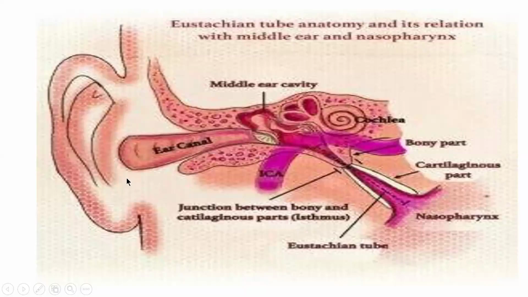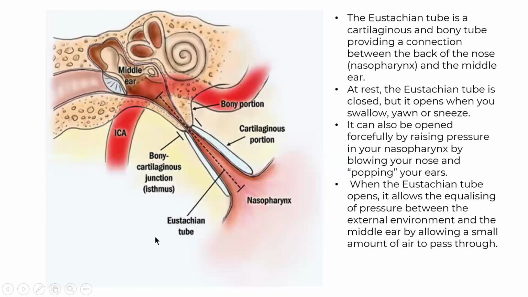There are the external ear, middle ear, and internal ear, the cochlea. The eustachian tube is connected to the middle ear and then to the nasopharynx. Look at the image.